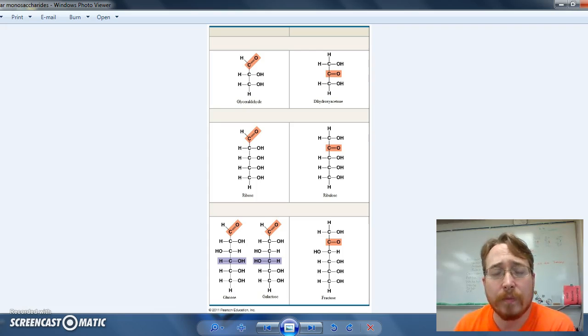So, a polymer is a long-chained molecule made of repeating units. And there are some interesting carbohydrate polymers that we're going to address. A monomer is the repeating unit in a polymer. And in carbohydrates, the monomers themselves have some very significant functions regarding life. So we have to address both.